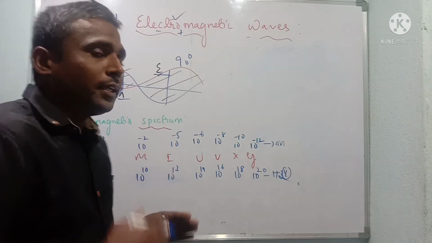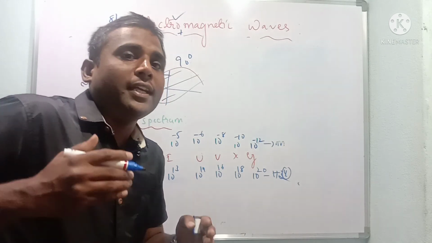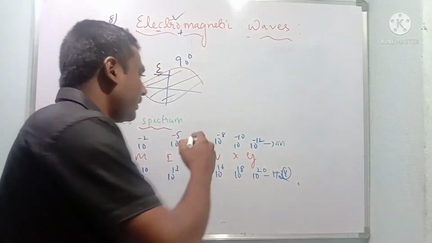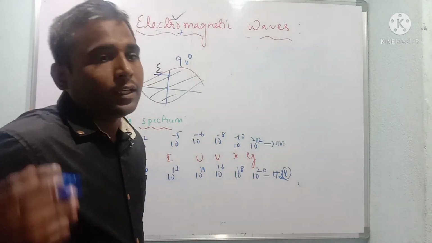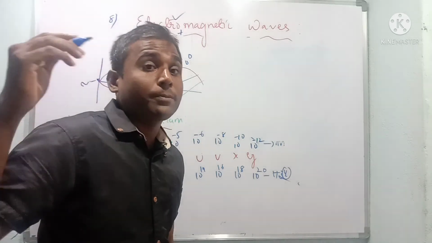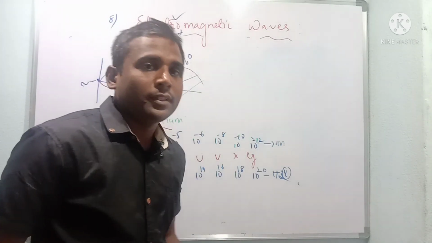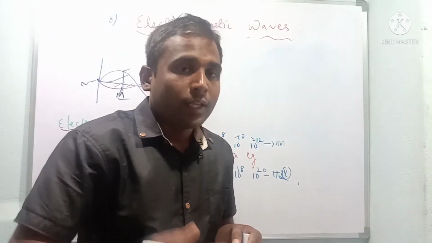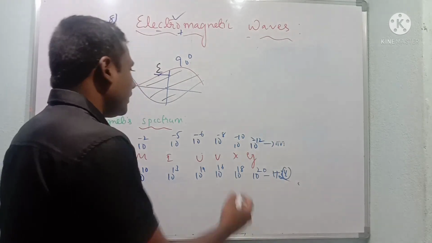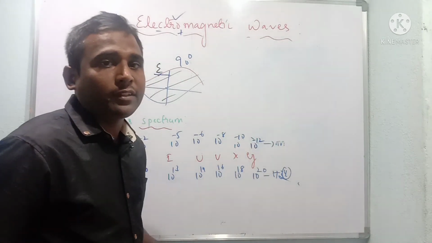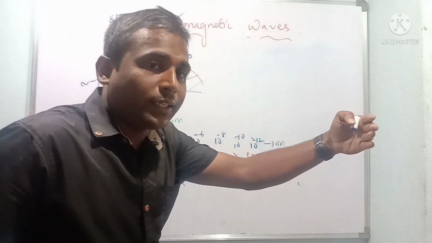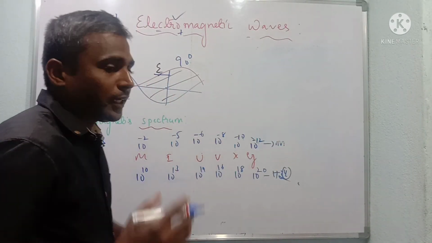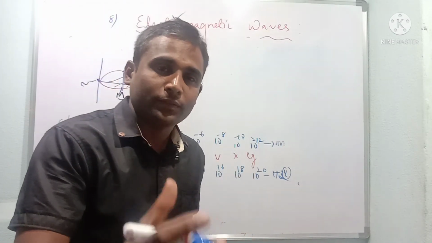The electromagnetic spectrum is the arrangement of different electromagnetic waves or radiations according to their wavelength or frequency, in increasing or decreasing order. Spectrum means a group of different radiations.